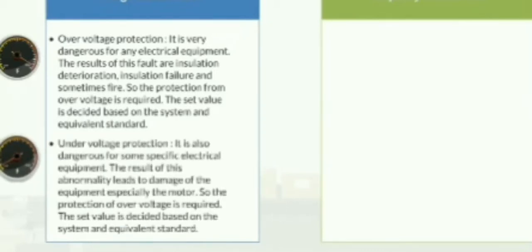Under voltage protection, it is also dangerous for some specific electrical equipment. The result of this abnormality leads to damage of the equipment, especially the motor. Therefore, under-voltage protection is required. The set value is decided based on the system and equivalent standard.